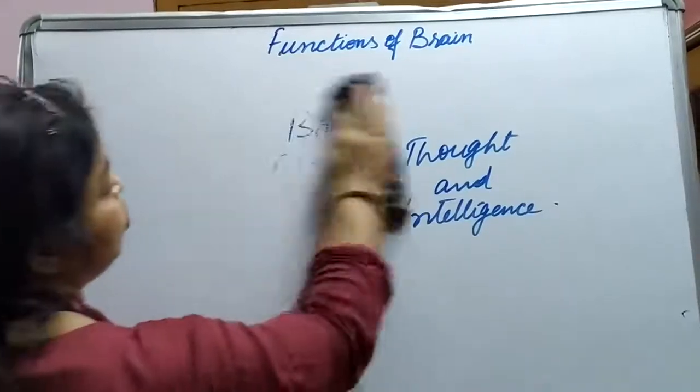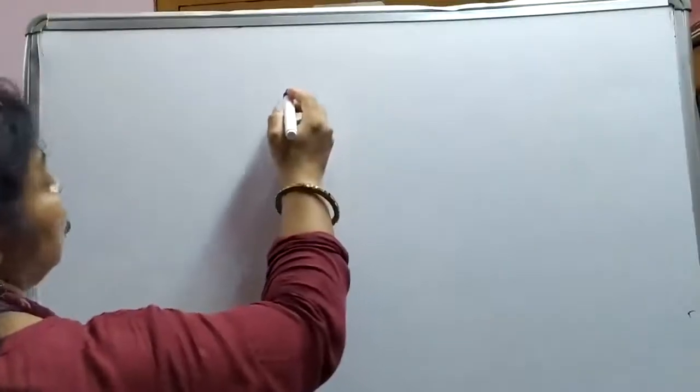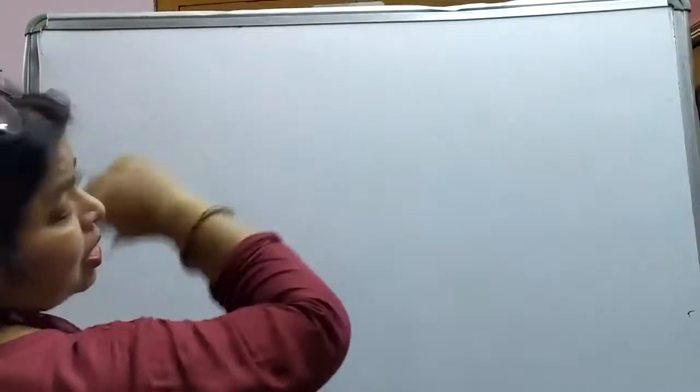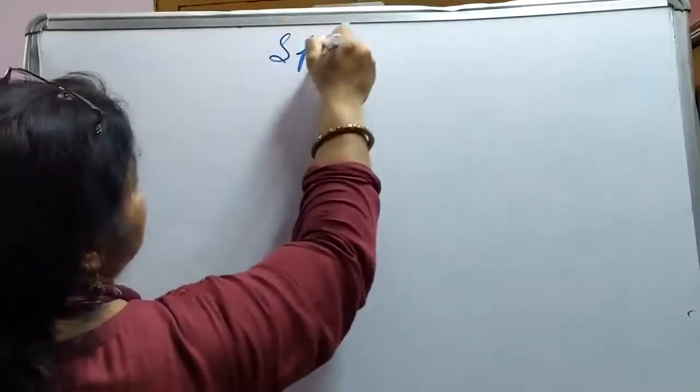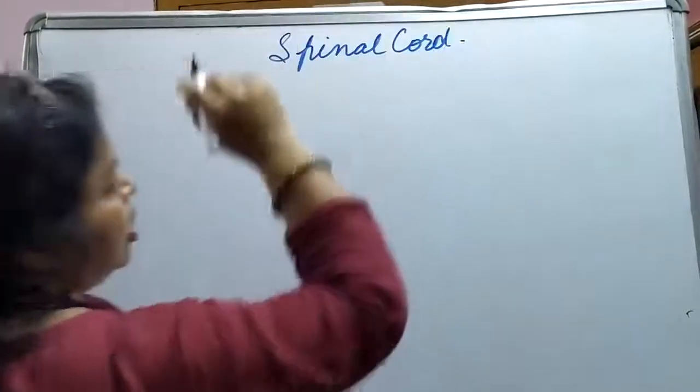Now let us come to the spinal cord. If you remember, in the first part of this concept, when we were talking about the human nervous system, we said that the CNS is made up of the brain and spinal cord. So let us learn what the spinal cord is.